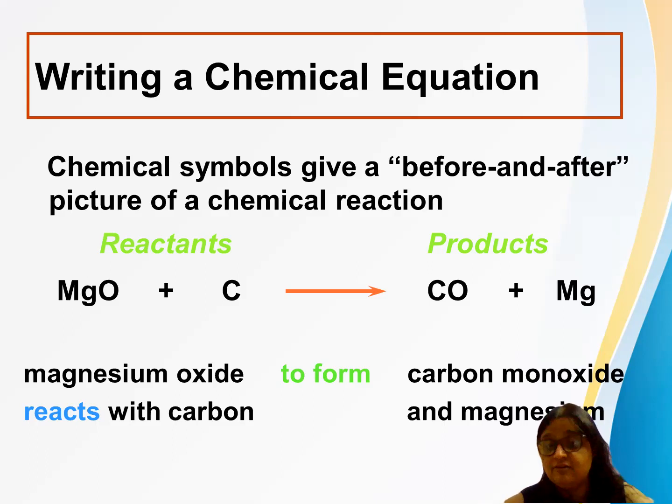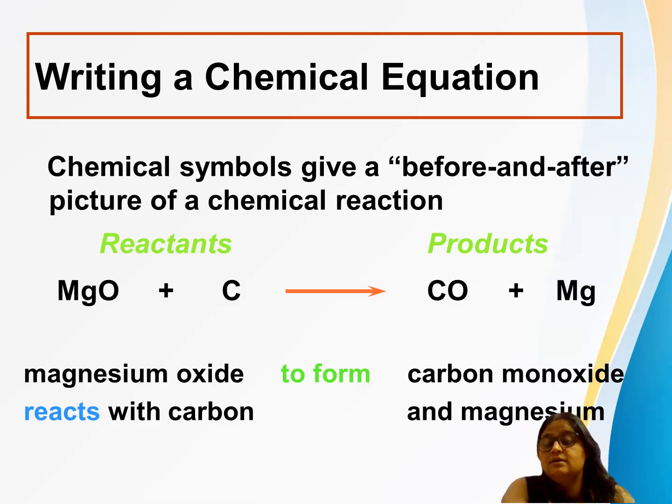I hope you have learned your valencies in grade 9. Not all, but some of the symbols and valencies you should know, and you know how to make the formulas. If not, kindly don't forget to mention it in the comment box. I will make one video for the valencies and how to make chemical formulas as well. Okay, so MgO is magnesium oxide.